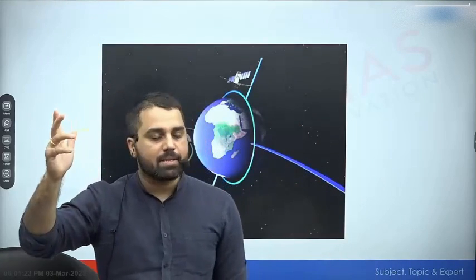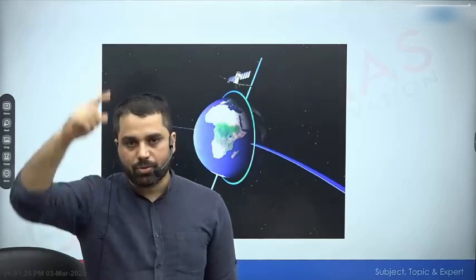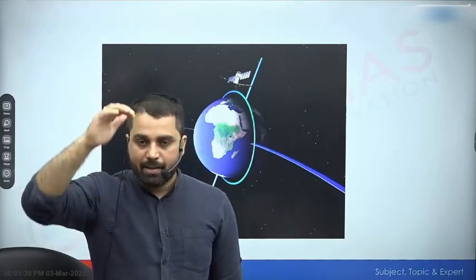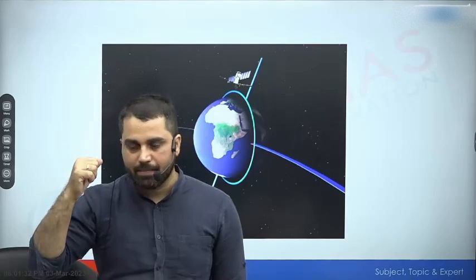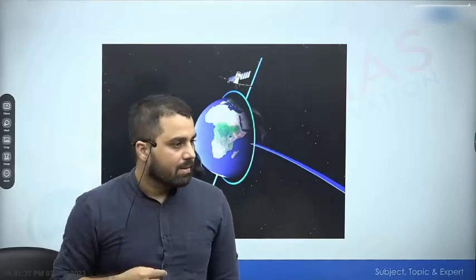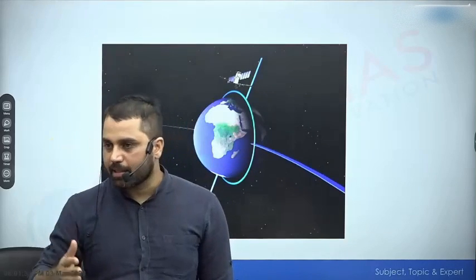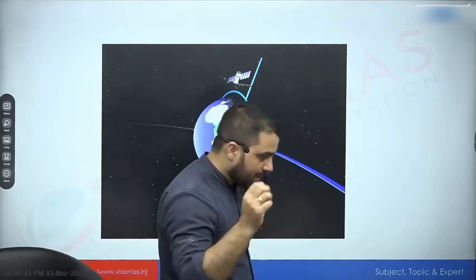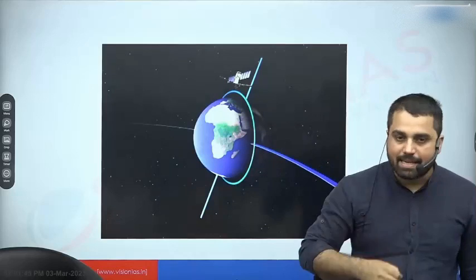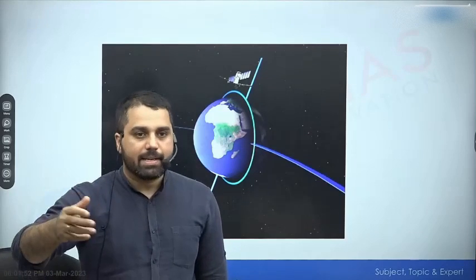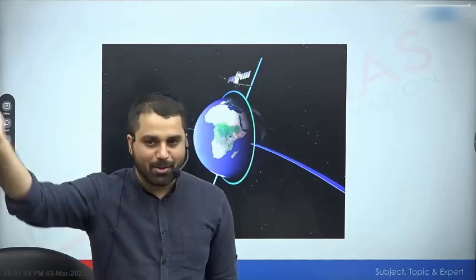Imagine that there is a satellite crossing above Delhi at 12 in the afternoon, by which I mean the sun is exactly above the satellite. The next time it crosses Delhi, again the sun will be above the satellite. Whenever it crosses Delhi, the sun will be above the satellite. Such types of orbits are important because if you are collecting data in the same amount of light, that data makes more sense. Imagine it like this: take your selfie in bad light, take your selfie in good light.